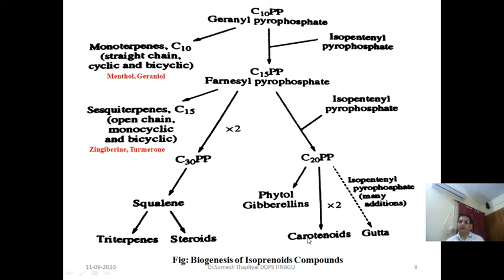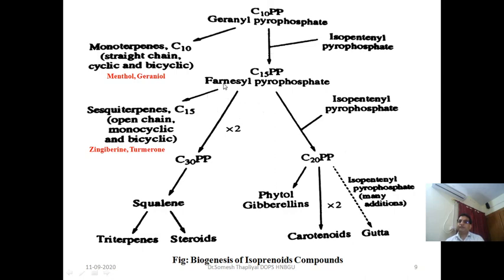For example, lycopene present in tomatoes, and beta carotene present in carrot. So if we add many isopentyl units to diterpenoids, we can obtain polyterpenoids. So gutta and rubbers we can obtain in this way.